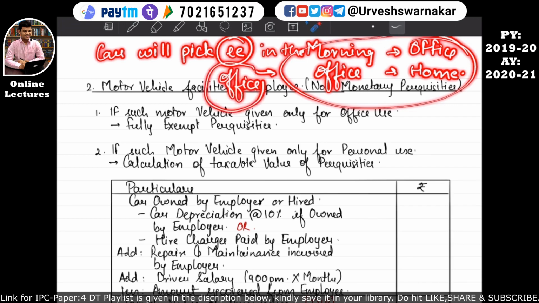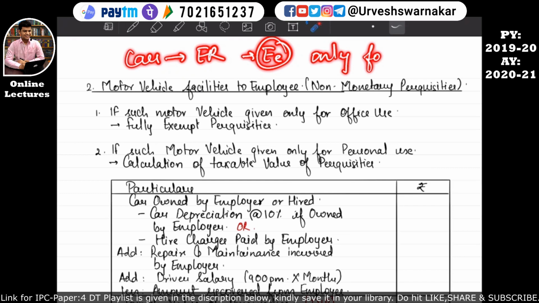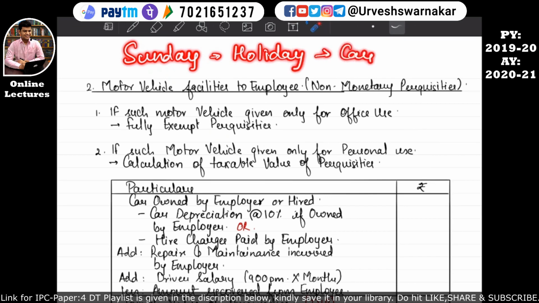That means the car given by the employer to the employee is only for office use. It is not used by his family members, neither by him on the Sundays when the office has a holiday. That time also this car will not be available to this employee for his personal use.